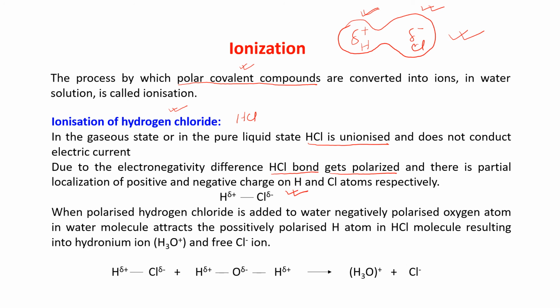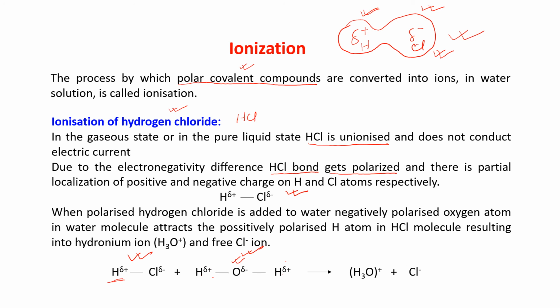Now when the polarized hydrogen chloride is added to water, then what is happening? You just see this is the water, H delta plus, H delta plus, here also H delta plus, and oxygen is getting a delta negative charge. Okay, when polarized hydrogen chloride is added with the water, then this negatively polarized oxygen atom attracts hydrogen.